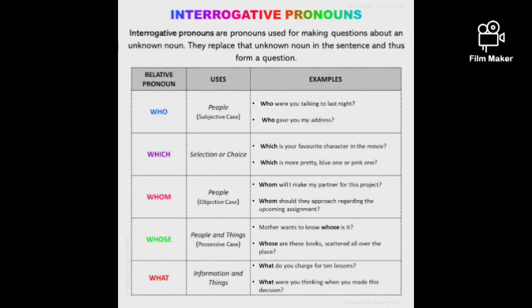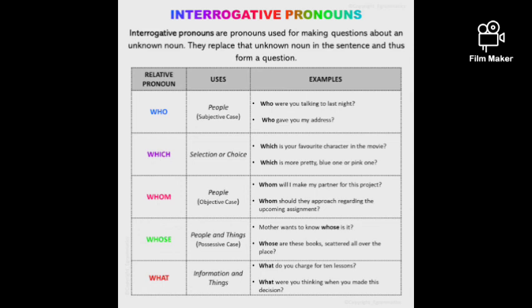So like this we use who, which, whom, whose, what as interrogative pronouns to know more details, to have information. We use interrogative pronouns for asking questions.